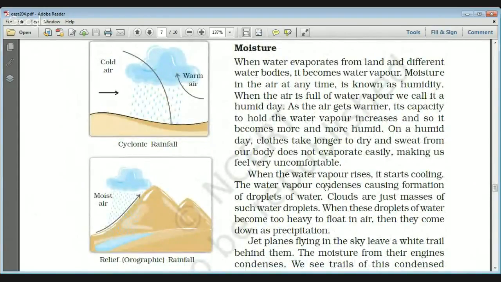See, moisture. What is moisture? Moisture is whenever water evaporates from the land and different water bodies, it becomes water vapor. And moisture in the air at any time is known as humidity.